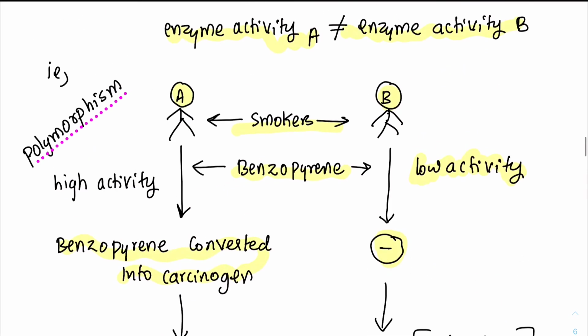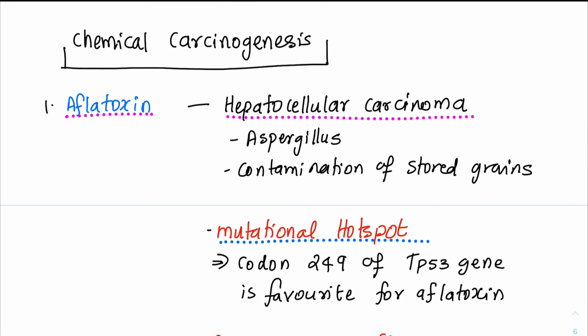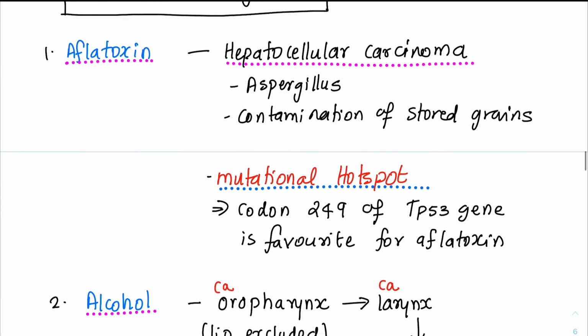So this is what we call by the name polymorphism. That is an important aspect in indirect carcinogenesis. Now we move to chemical carcinogenesis. This is a dry area, but I have tried to make it as conceptual as possible.